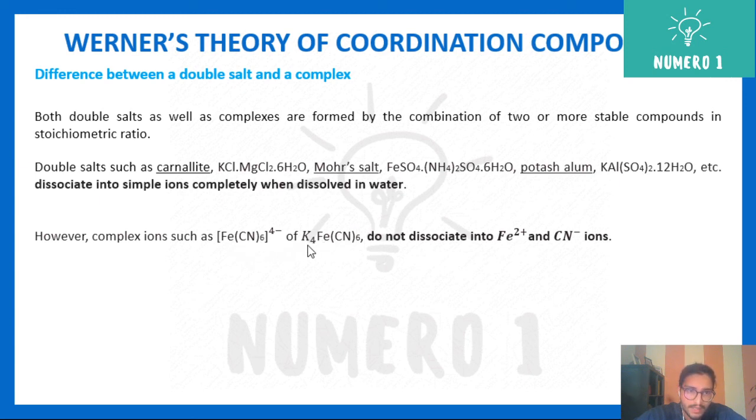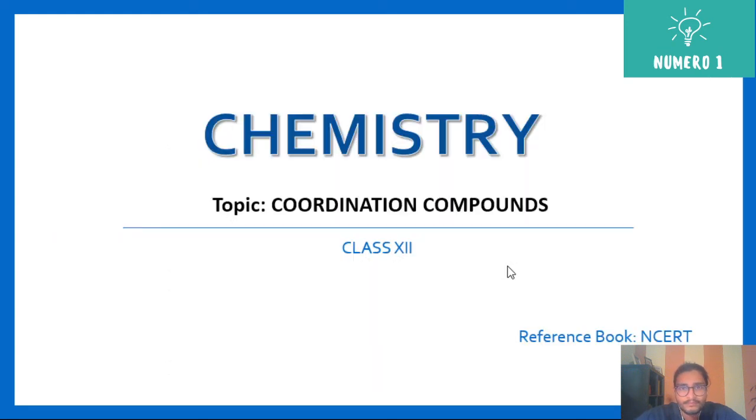Basically, if I have K4[Fe(CN)6], it will not dissociate into 4K+, Fe2+ and CN minus ions. You will not get Fe2+ and CN minus ions at all. Basically, this will stay in combined form, that is [Fe(CN)6] the whole raised to the power 4 minus. Thank you.